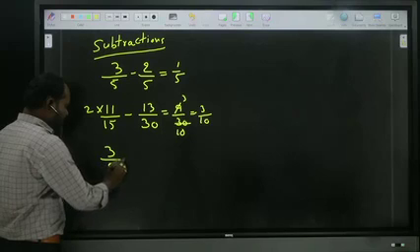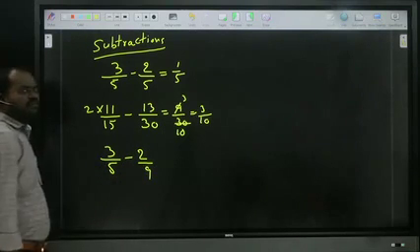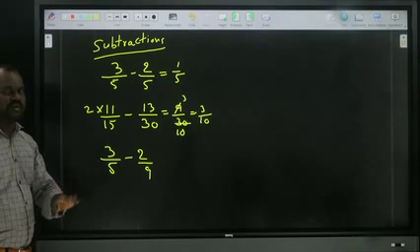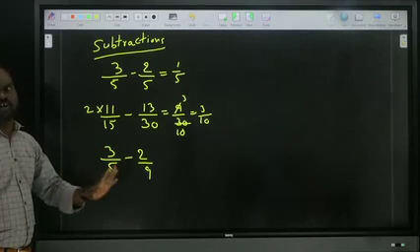3 by 5 minus 2 by 9. 5 and 9 both are not equal. But in the 5 table we can't get the 9 also, ma. So it is quite different, ma. What did I say, ma? LCM method, percentage method, cross. Your wish, ma. I am taking cross, ma. You can take any one, ma.